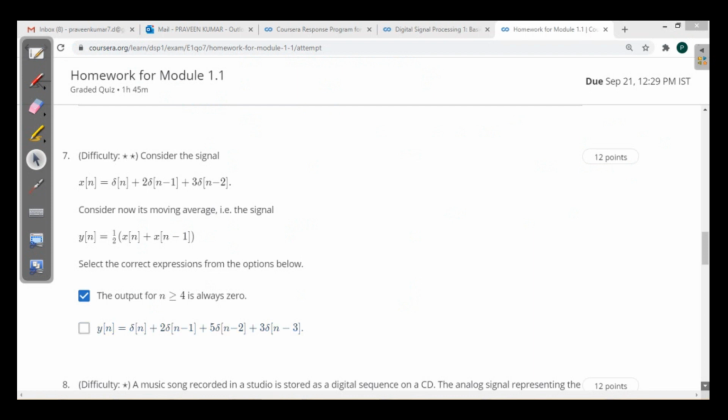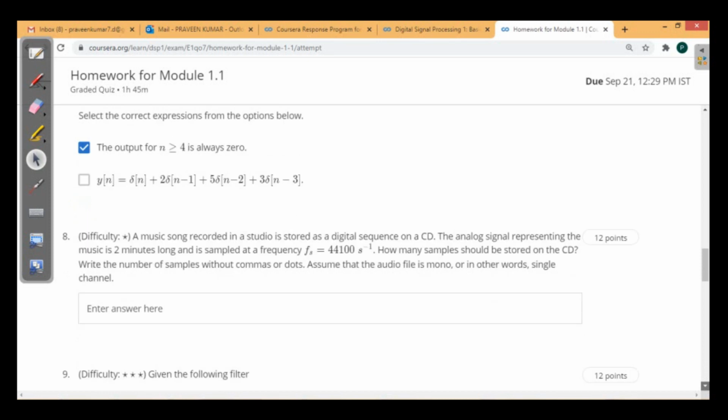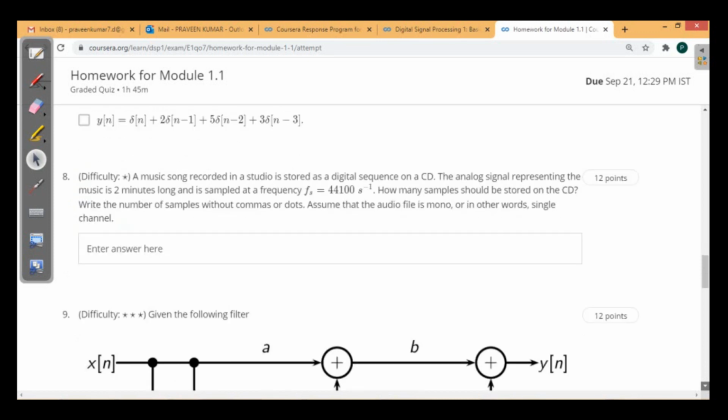Now see the eighth one. A music song recorded in studio is stored as a digital sequence on a CD. The analog signal representing the music is 2 minutes long and is sampled at a frequency fs equal to 44100 per second. How many samples should be stored on the CD?